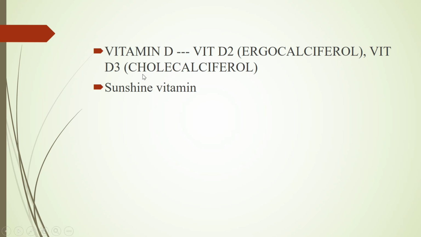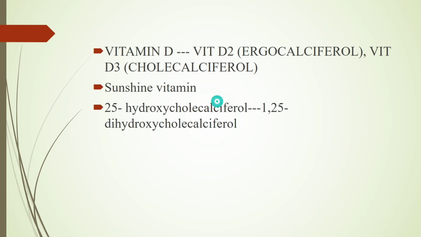So vitamin D3 from the skin and vitamin D2 from the diet undergo hydroxylation to 25-hydroxycholecalciferol in the presence of an enzyme 25-hydroxylase in the liver.